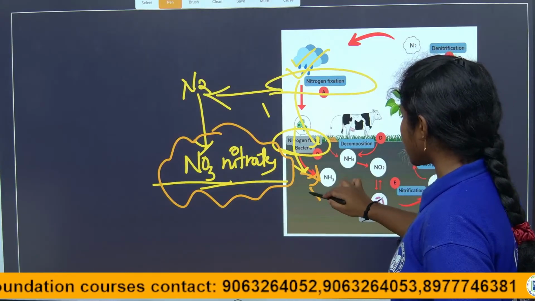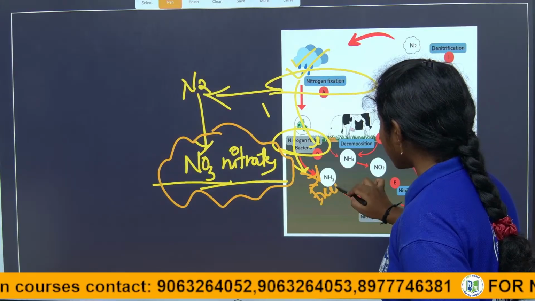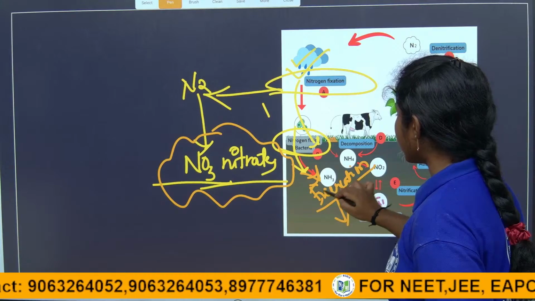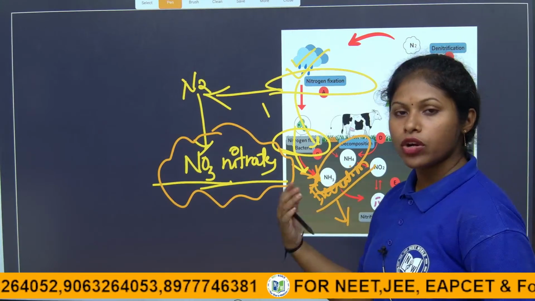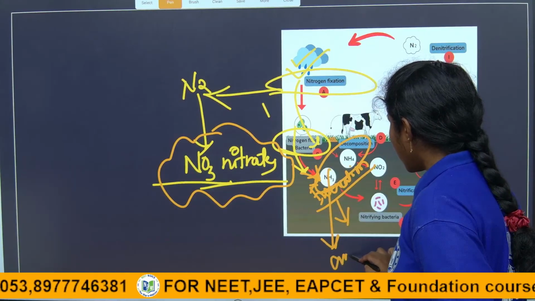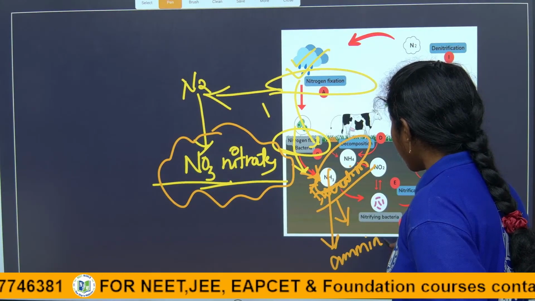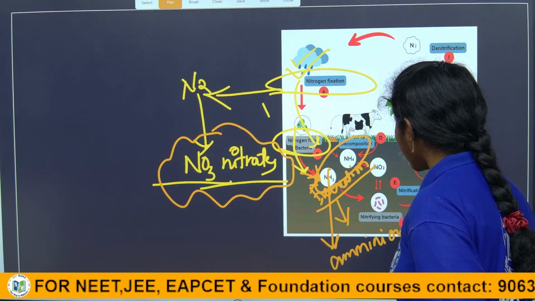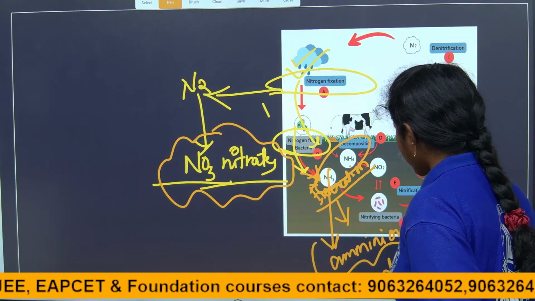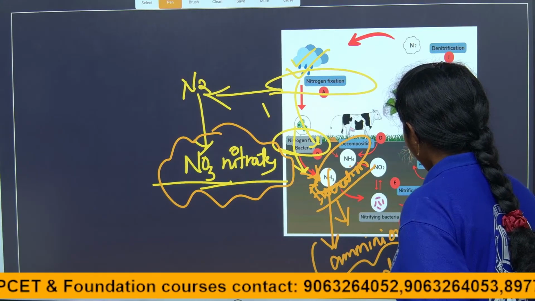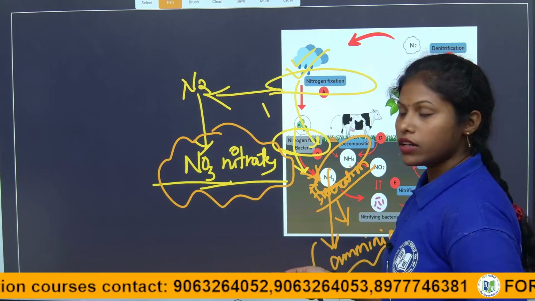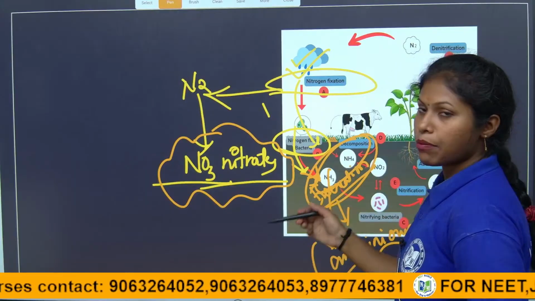After that, through excretion, we are releasing, and the dead organic matter will convert into ammonia. Ammonium compounds are nothing but a nitrogen form only. The decomposing of plants and animals, when their life cycle is completed, converts them into ammonium compounds with the help of bacteria.